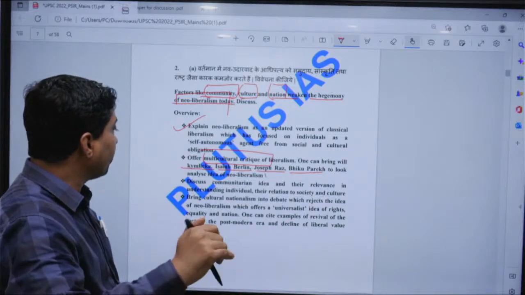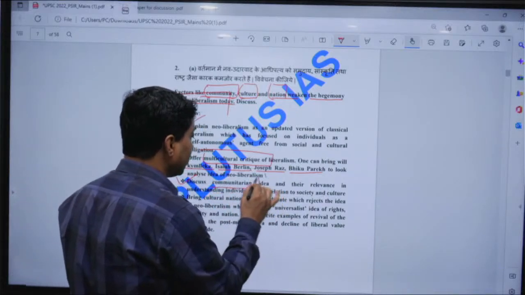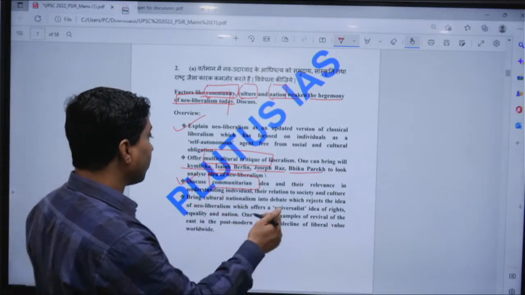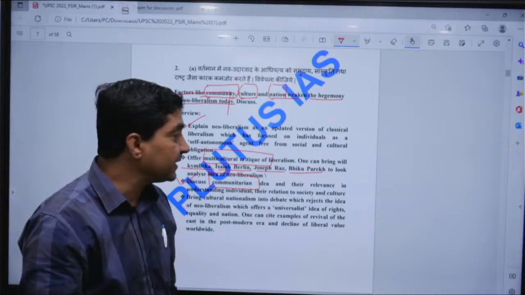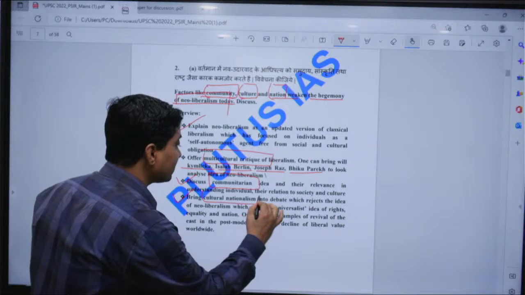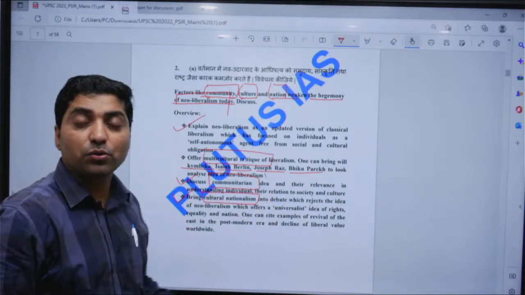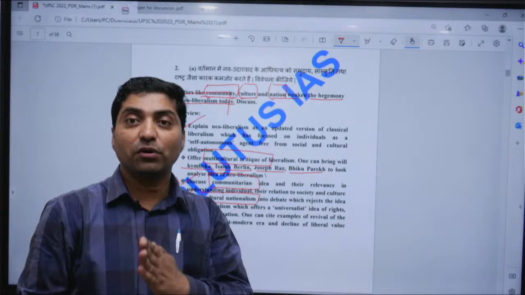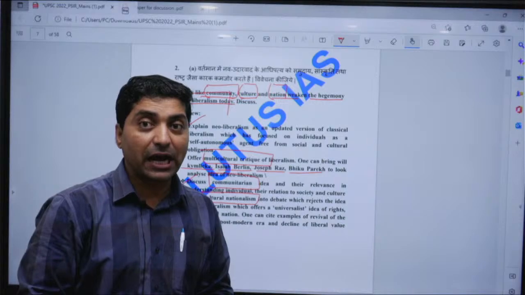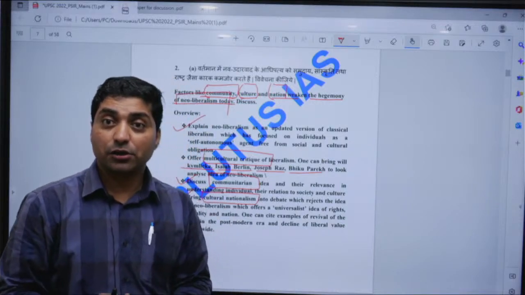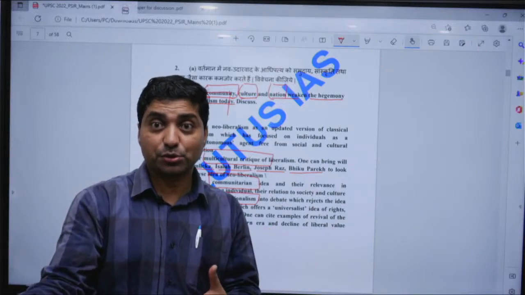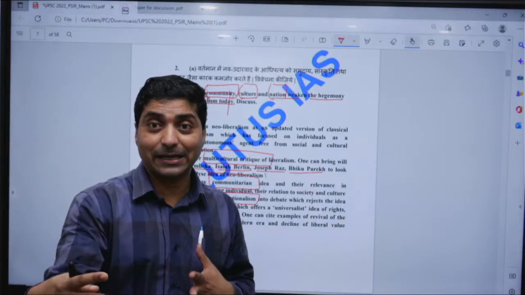And one can also discuss communitarian ideas, right? Communitarian ideas, to talk about the individual, society and culture, right? One can bring in the idea of cultural nationalism, right? How the revival of the new far right around the globe. If you look at Iran, if you look at France, where the right party secured more votes. If you look at Italy, right, recently, if you look at Britain, right.